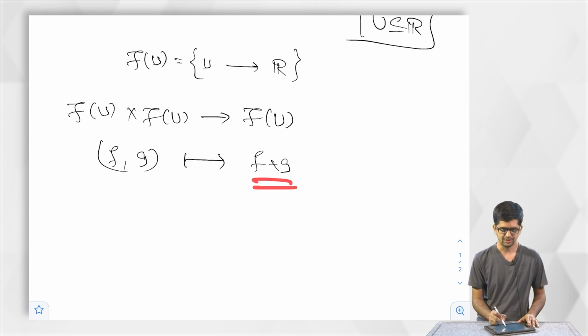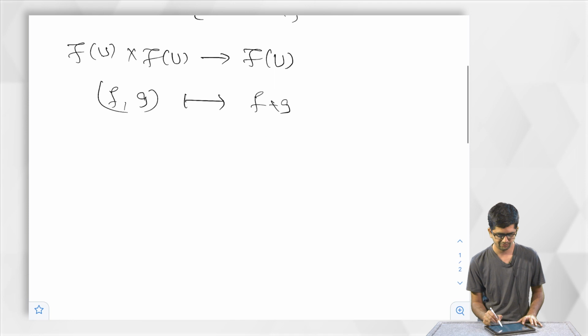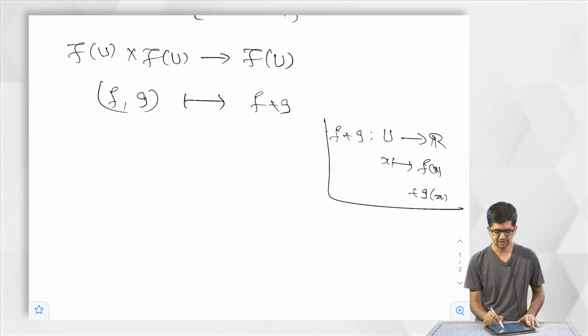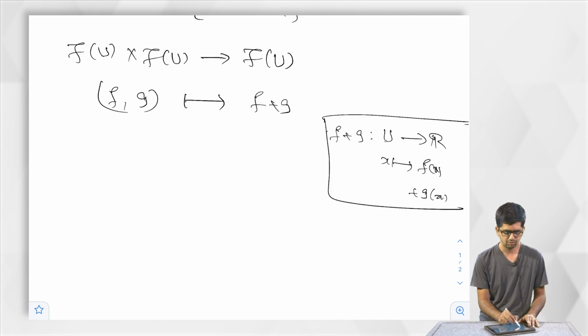This is a structure map on this set induced by the addition structure map of R. By that we mean f plus g is a map from U to R. How is it defined? An element x goes to f of x plus g of x. That is how we are defining the sum of two functions from U to R.